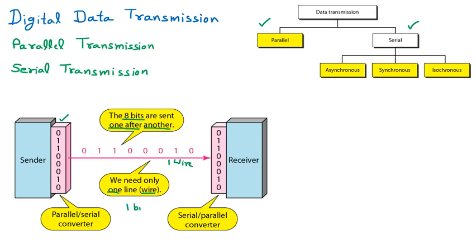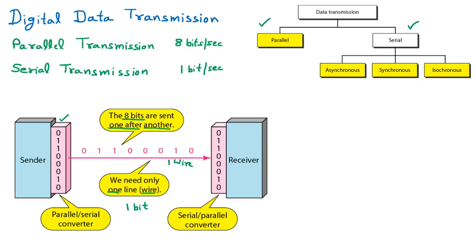If I assume that in the previous example, in the parallel communication, 8 bits were sent per second, then here only 1 bit will be sent in a second. So this is the example of the serial communication.